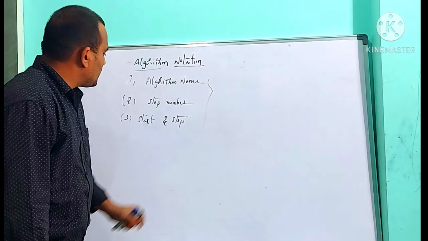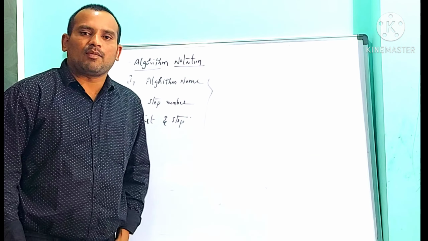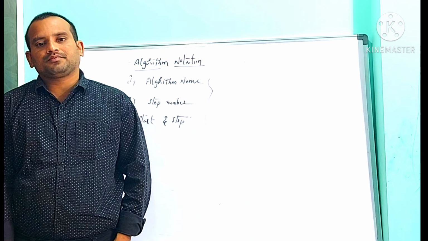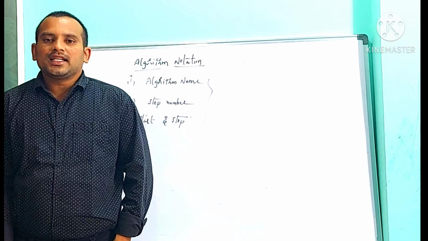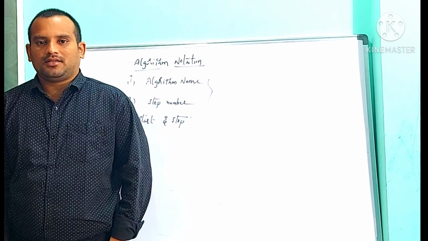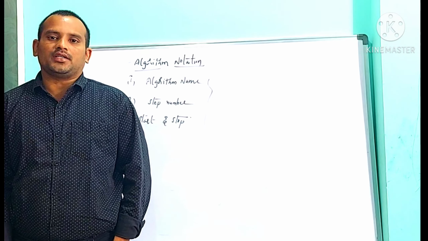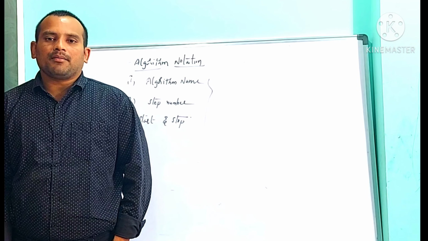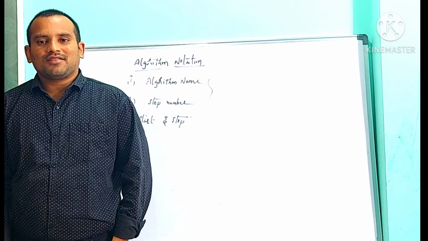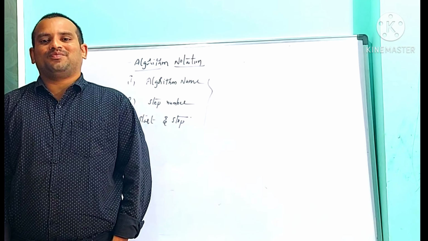And the third one is start and stop. An algorithm contains multiple steps. In each algorithm, the first step must be start. Remember this point, my dear students. In each algorithm, the first step must be start and the last step must be stop.